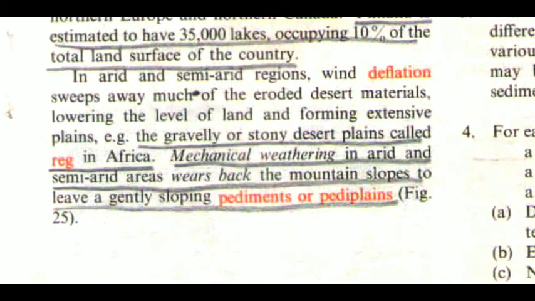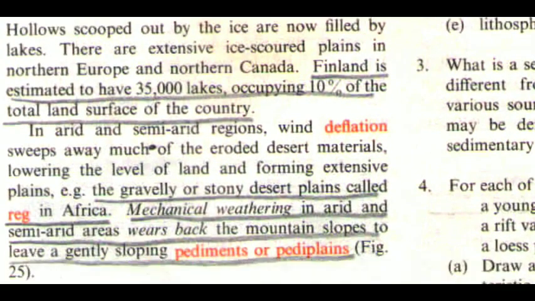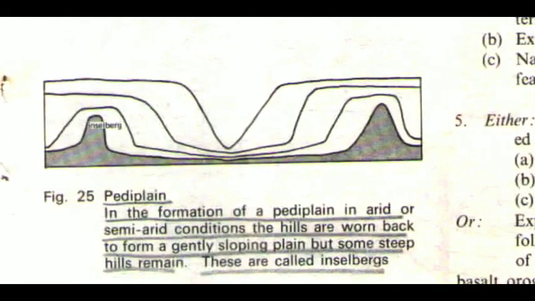In arid and semi-arid regions, wind deflation sweeps away much of the eroded desert materials, lowering the level of land and forming extensive plains. Example, the gravelly or stony desert plains called reg in Africa. Mechanical weathering in arid and semi-arid areas wears back the mountain slopes to leave gently sloping pediments or plains. You can see here the figure 25.